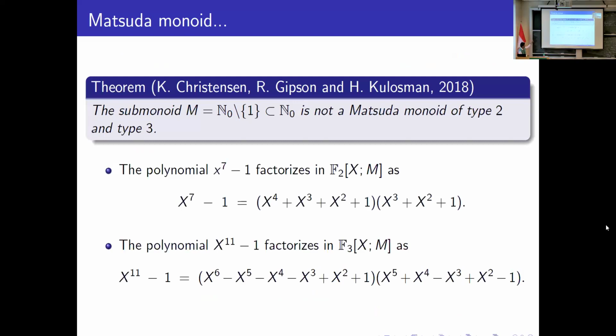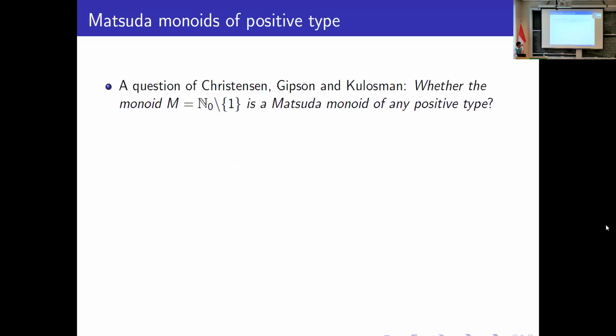For example, 7 and 11 are indivisible elements in M, but x^7 minus 1 is reducible in F2[x; M]. Here is a factorization, and x^11 minus 1 is reducible in F3[x; M]. Here is the factorization shown on the slides. And they also raised the following question: whether there is a prime L for which M is a Matsuda monoid of type L.